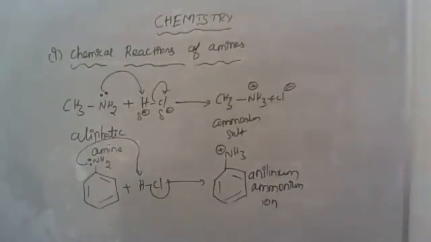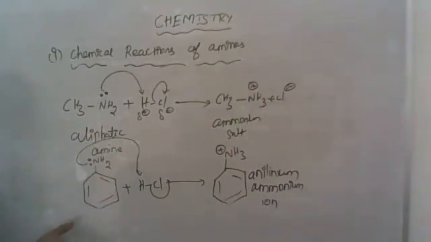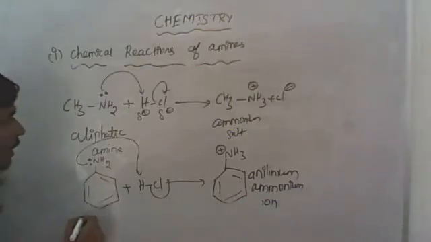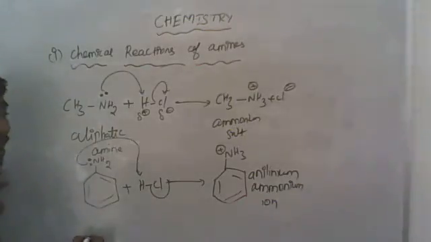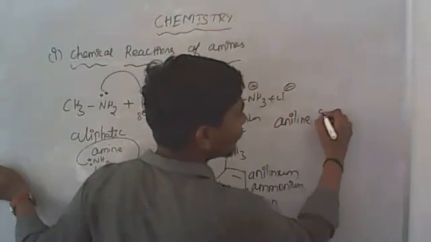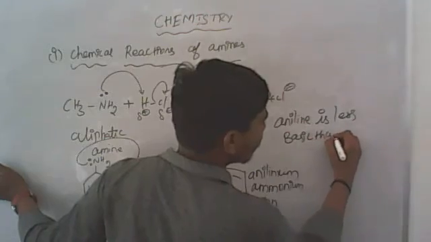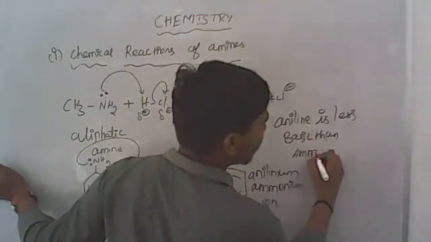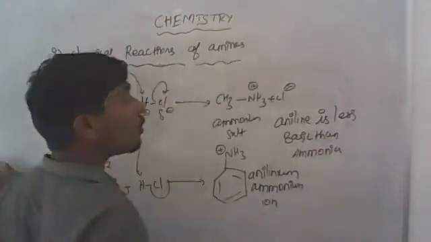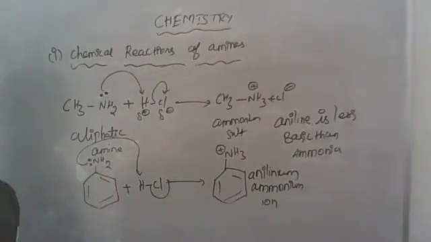But they say that this aniline is less basic than ammonia. Aniline is less basic than ammonia. Not only aniline, all the aromatic amines are less basic than ammonia.